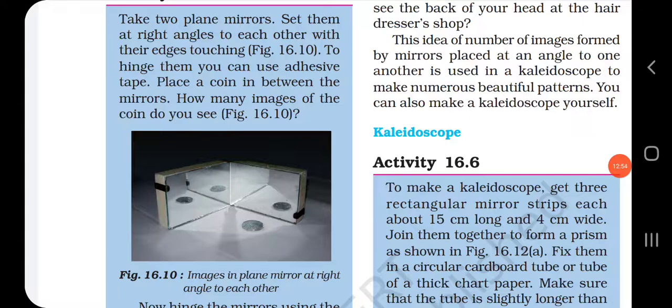This is the activity for the second term. You have to prepare a kaleidoscope. Just go through that activity and prepare a kaleidoscope yourself.